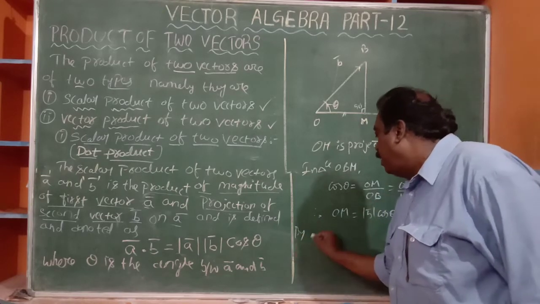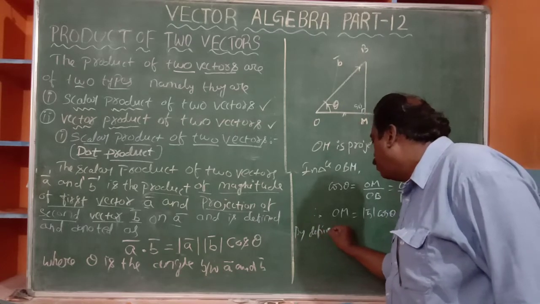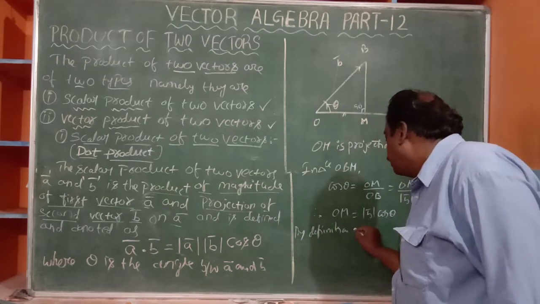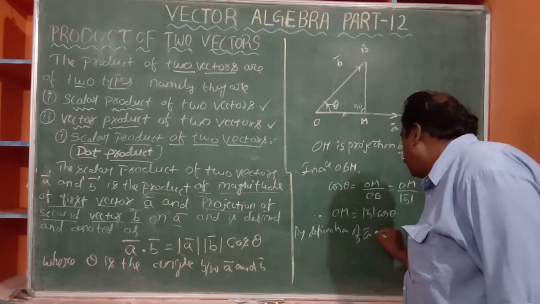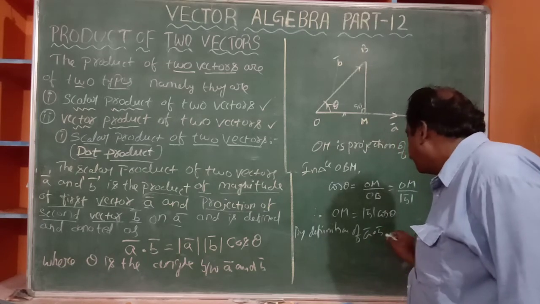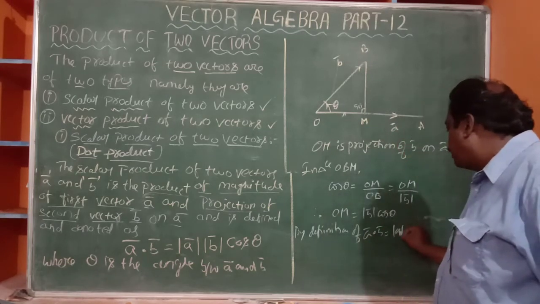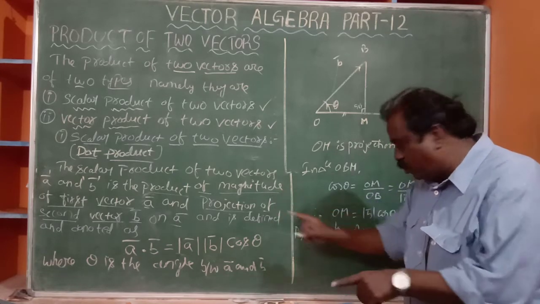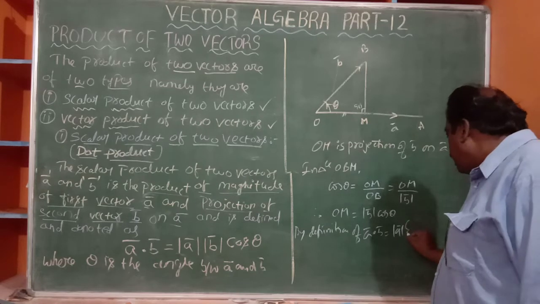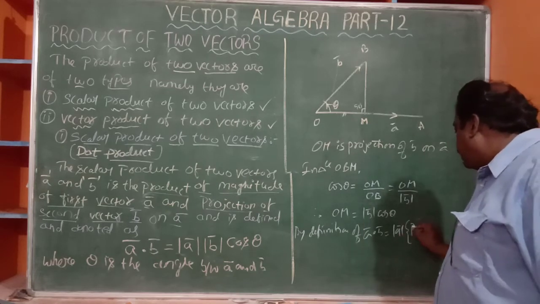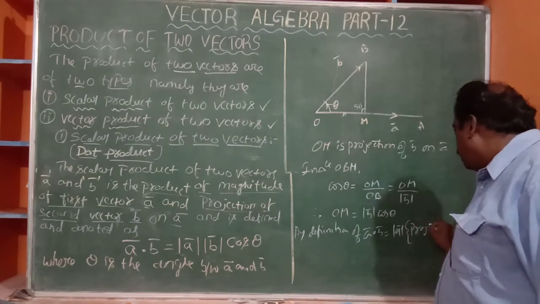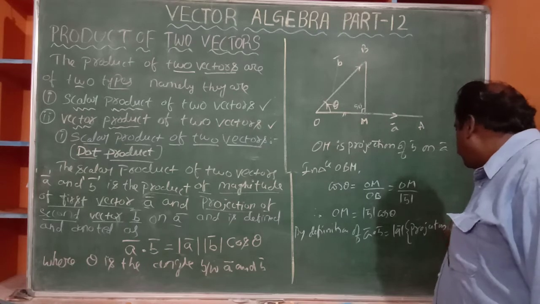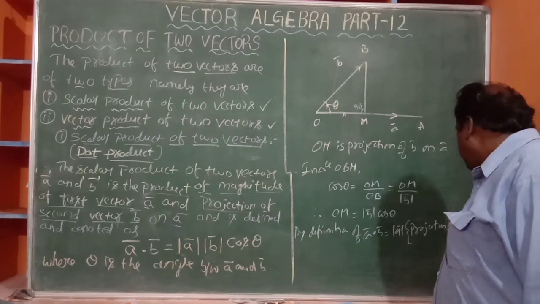Now, by definition, what is the definition of A bar dot B bar? It is equal to modulus of A bar, the magnitude of the first vector, and the projection of the second vector on the first vector.